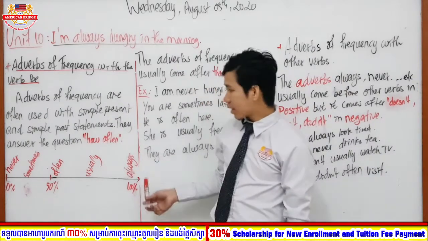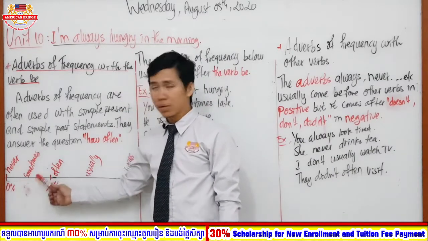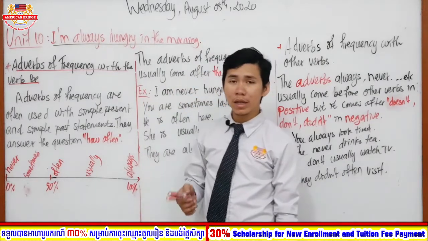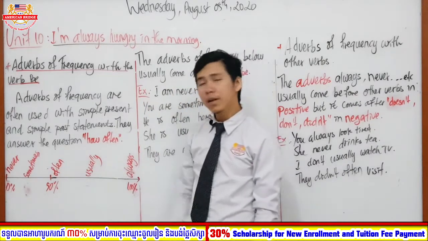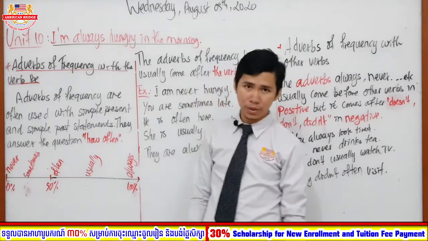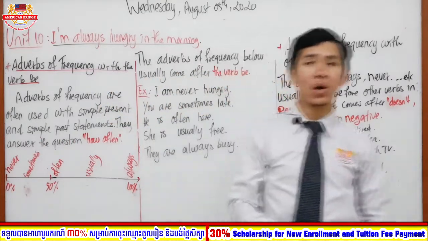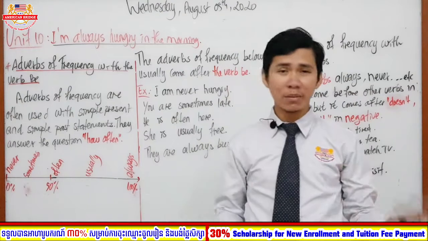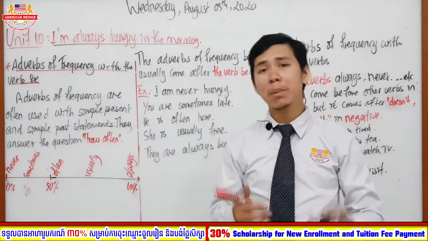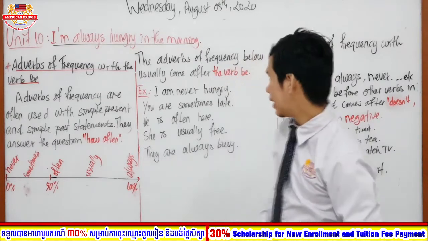Okay, and in this timeline, 0% is never. Then it can be 40% or 30%, and 50% it can be often or more. Like 50 to 60%, it can be the word often, right? And 70 to 80% it is usually, and 100% it is always. So here, all of the adverbs of frequency answer how often. I mean, like you always do it, you do it every day, you sometimes do it, you do not do it, right? So that's why the adverbs of frequency show everybody how often you are doing an activity, right?